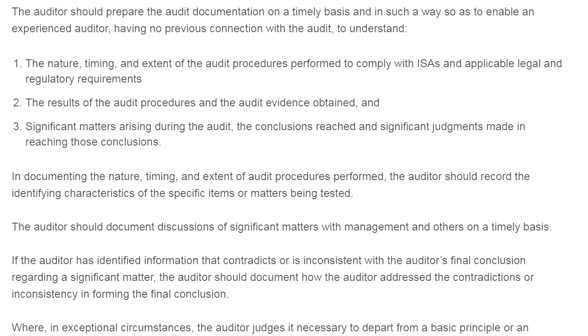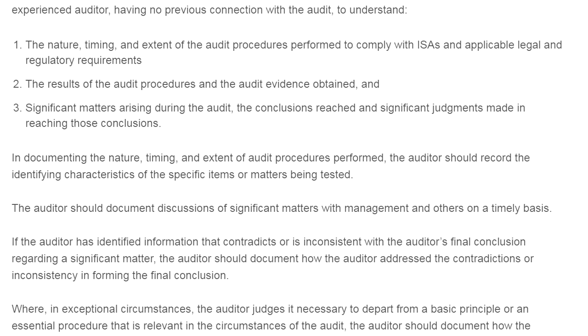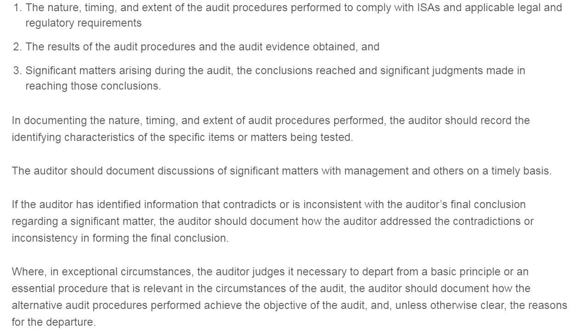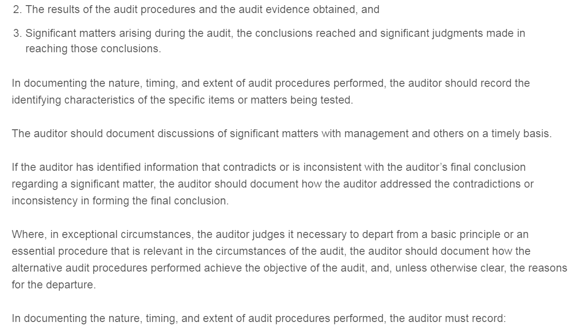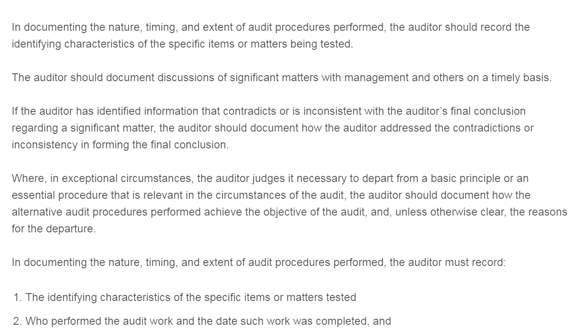There should be a proper record of the nature, timing, and extent of the audit procedures performed to comply with the ISA and legal regulations, the results of the audit, and the evidence obtained. If there are any significant matters, then they have to be discussed so that a proper conclusion can be reached and a judgment can be made in reaching the conclusion.